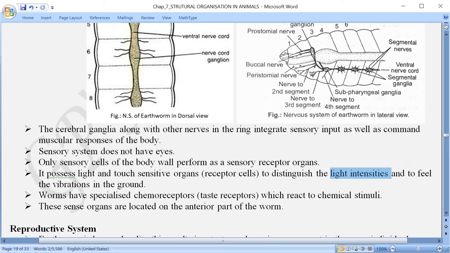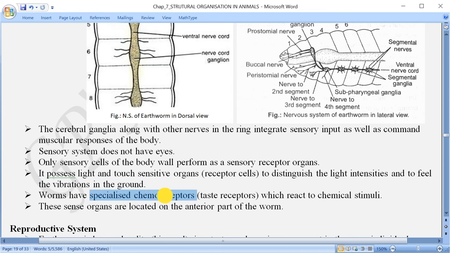burrow and hide themselves under the soil. They can also feel the vibration of the earth, that is the vibration of the ground, and they have some specialized receptors which are sensitive to chemicals.